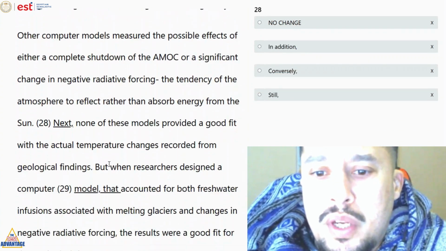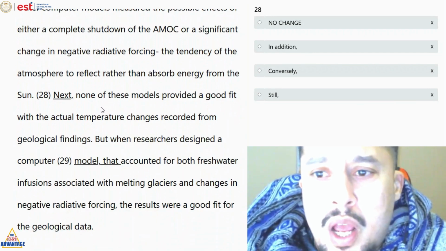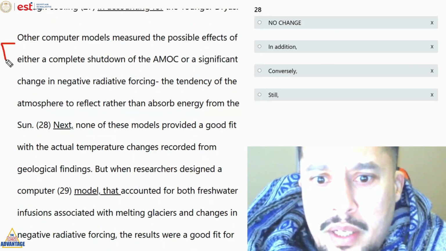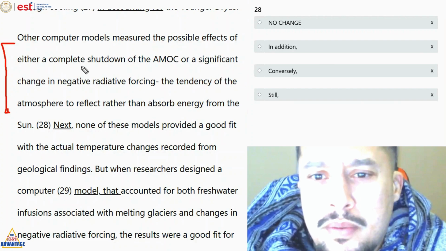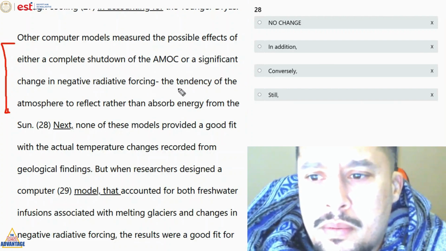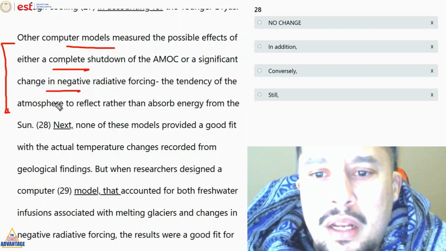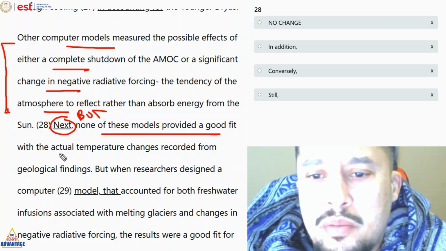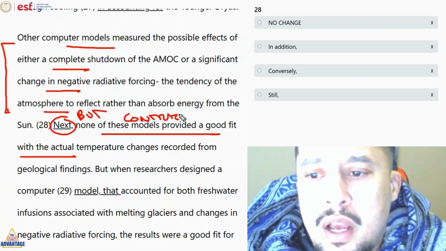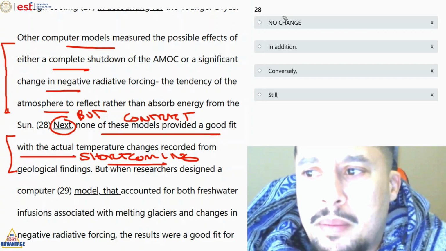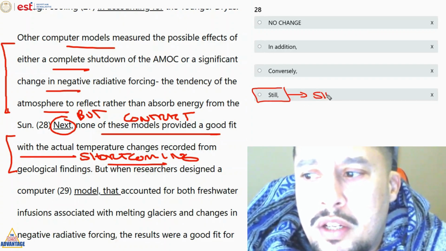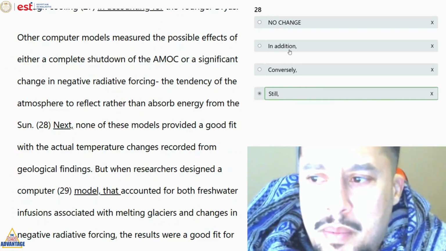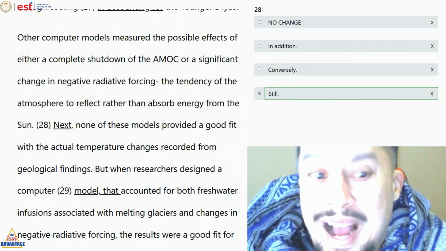Question number 28. This is a transitional question. Let's see the first idea here. So here he's trying to say a solution, but none of these models provided a good fit. So we still have a contrast. This sentence explains a shortcoming of the previous sentence. So it explains a flaw. So here we're going to say still. When you use still, it describes a problem. It describes a shortcoming. A is sequence, B is a second example, C is the complete opposite, right?